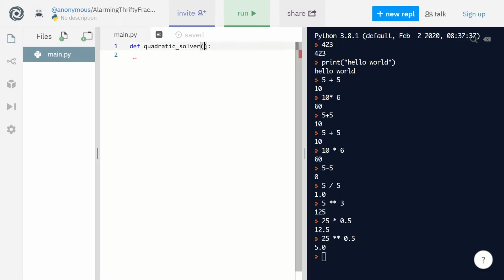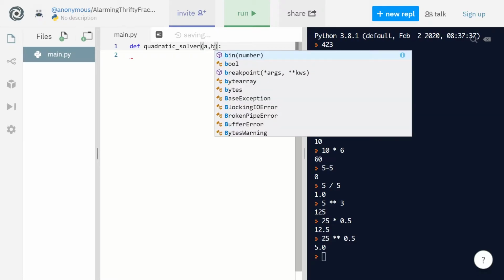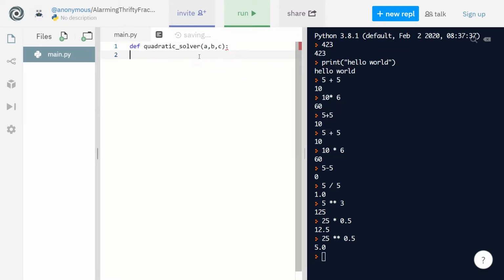And the parentheses, you can leave them empty. But in this case, we want to specify the 3 parameters, the 3 arguments. So the arguments are a, b, and c. The function will take these arguments and it's going to return something. So what do we want to do with these arguments? Well, let's write out our equation. So it's minus b plus or minus.